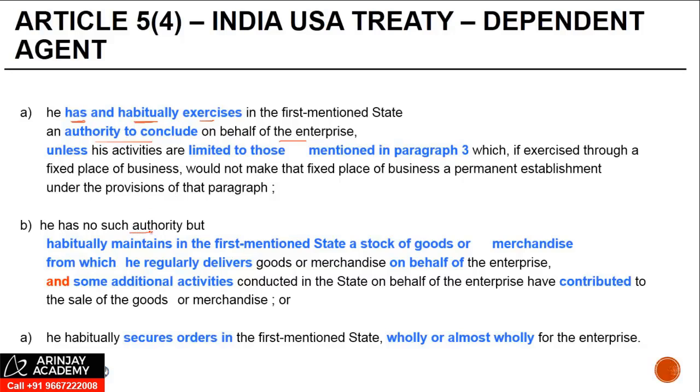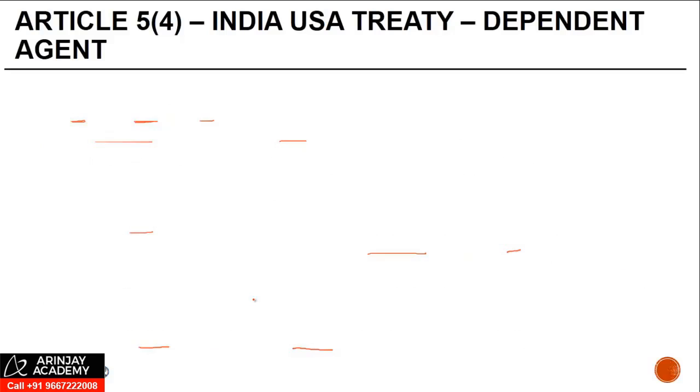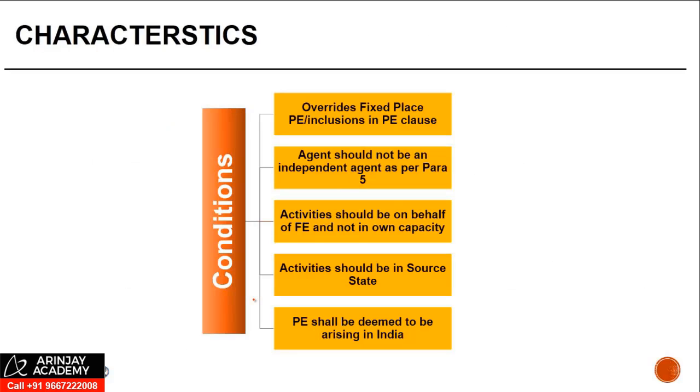He has no such authority but habitually maintains in the first mentioned state a stock of goods or merchandise. He habitually secures order in the first mentioned state. We will look at these three independently in detail, but first let's see what are the characteristics of the first few lines that we saw.